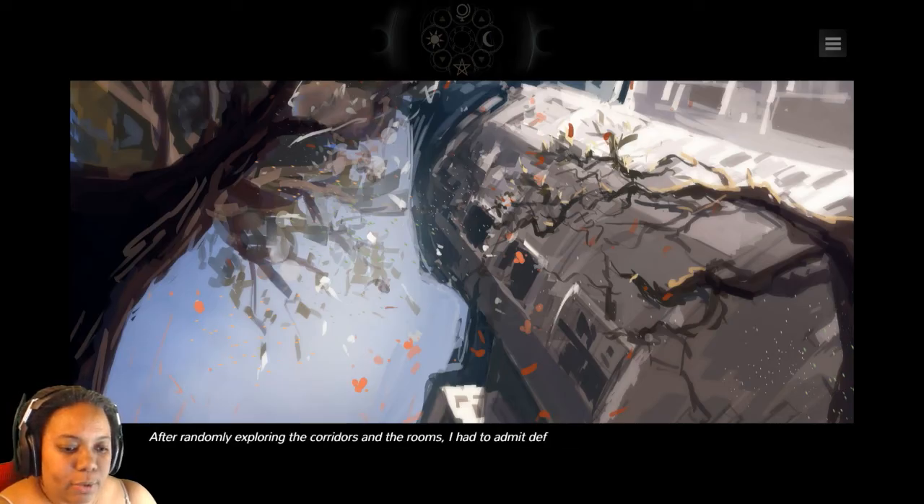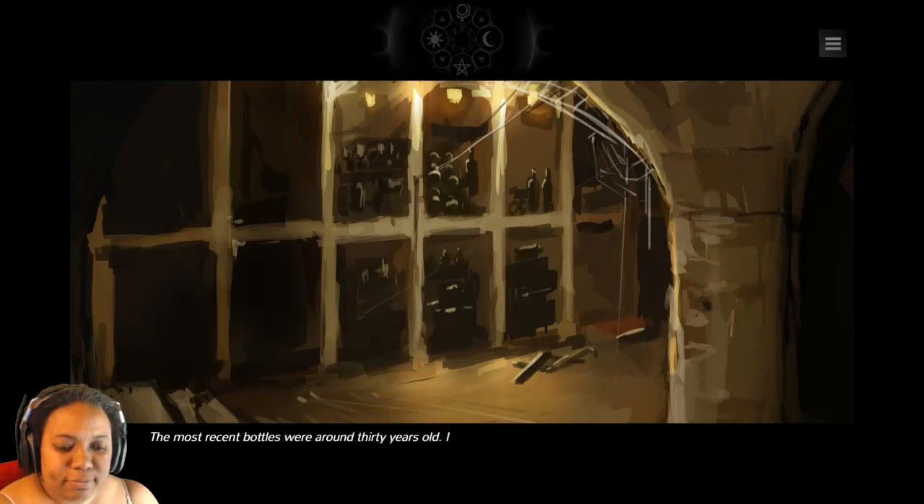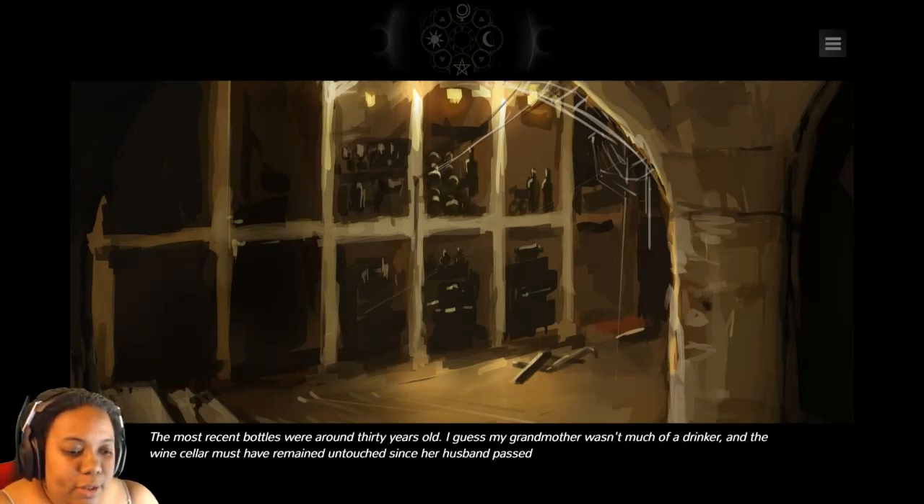After randomly exploring the corridors and the rooms, I had to admit defeat. I'd have to ask Miss Boyatine about this mystery. However, while I was searching for this damn entrance, my feet took me to the basement, where I discovered a treasure of old wines. The most recent bottles are around 30 years old.